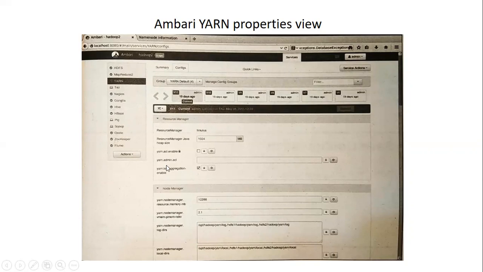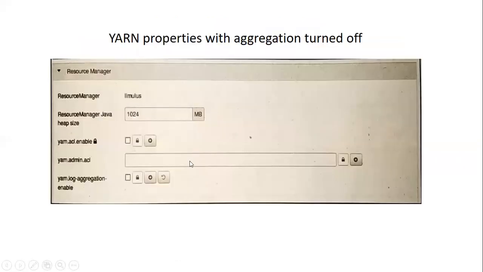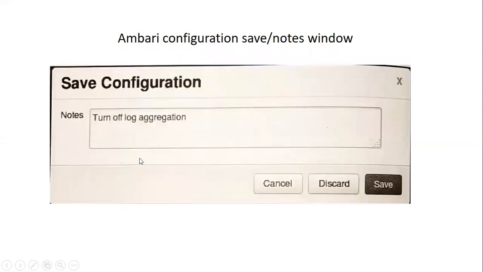This is the resource manager, which has yarn log aggregation enable. By default it will be ticked. If I untick it, log aggregation is turned off. We have done the changes, and for these changes to become permanent we have to click the save button. Once the save button is clicked.